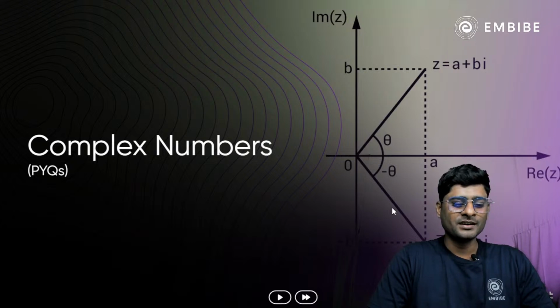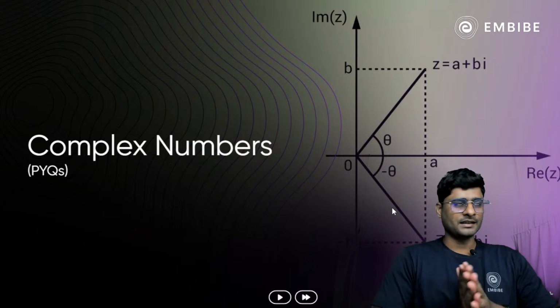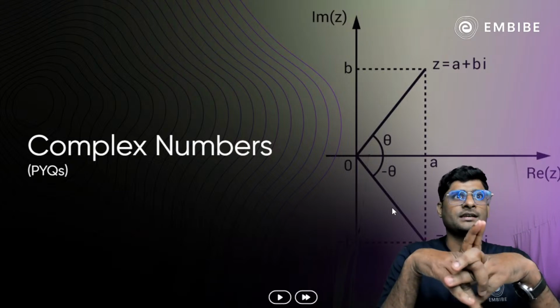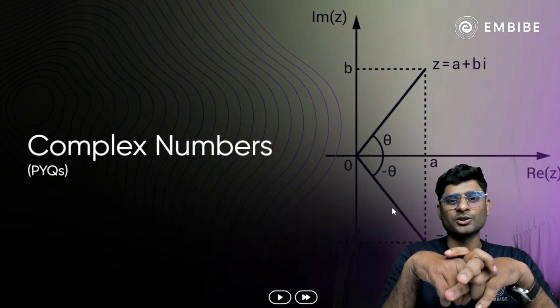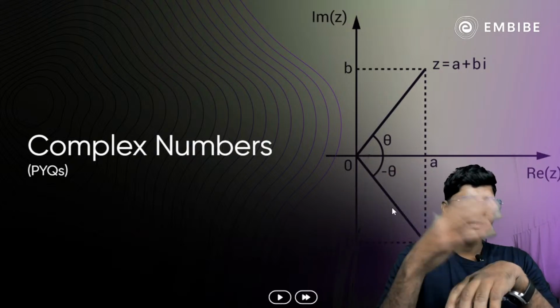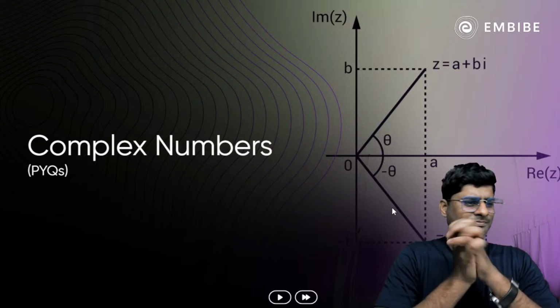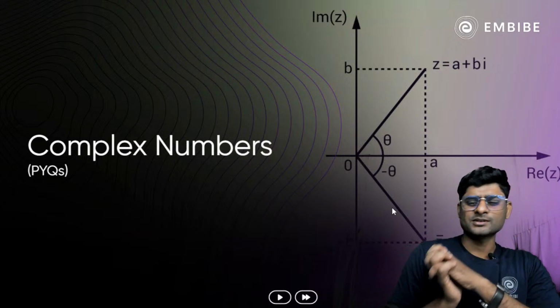So yes, first of all, talk about the yesterday session. Yesterday we did quadratic equation and today we are going to do complex number. Talking on the basis of the JEE exam, as I told you yesterday as well, maximum we can get 2 questions from one chapter. You can definitely get the same question from both places. So yes, these are the PYQs.